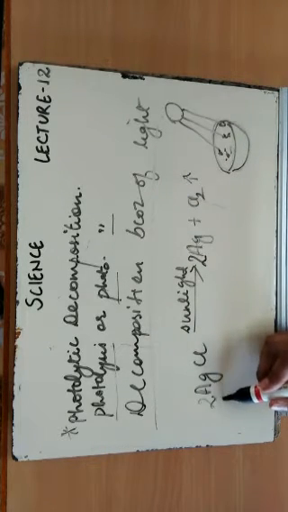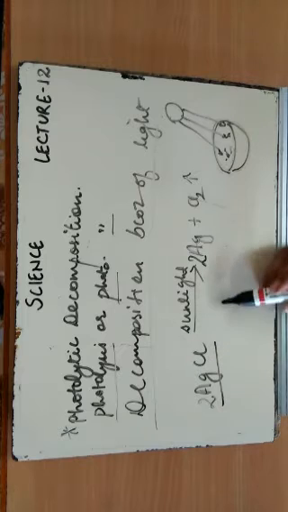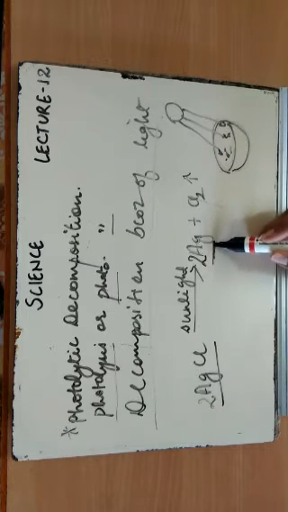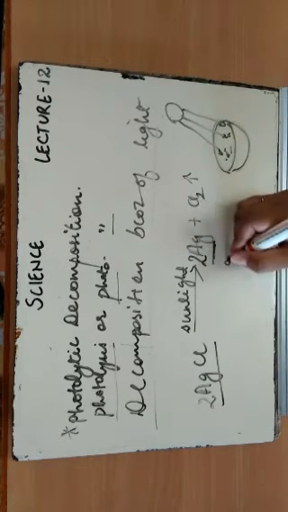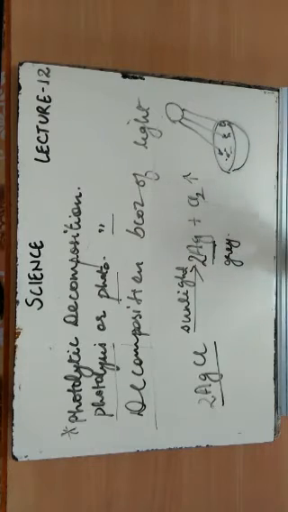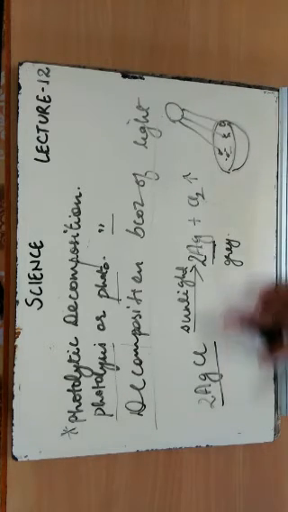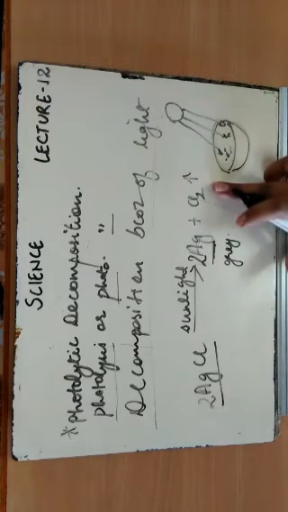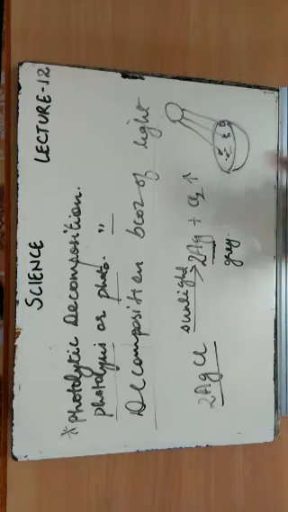This was silver chloride. The color was white here, and when it changes to silver, the color becomes what? The color becomes grayish, silverish gray color. Okay. So this is a reaction basically taking place under the exposure of sunlight. This is decomposed into silver and chlorine gas.